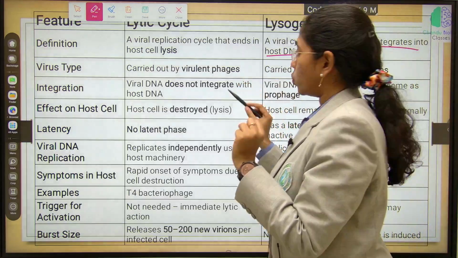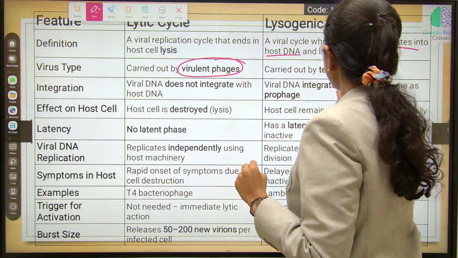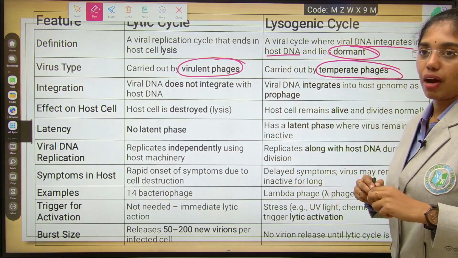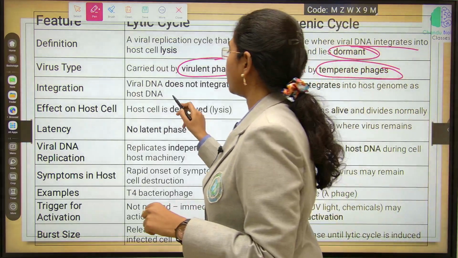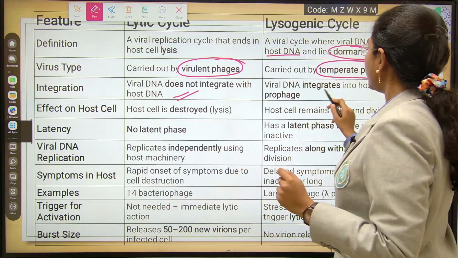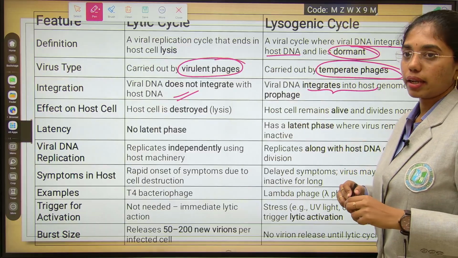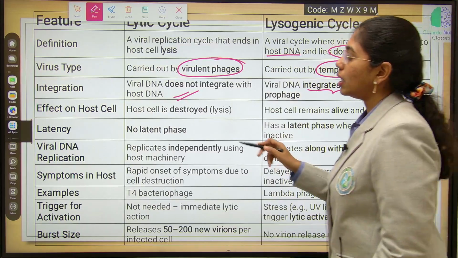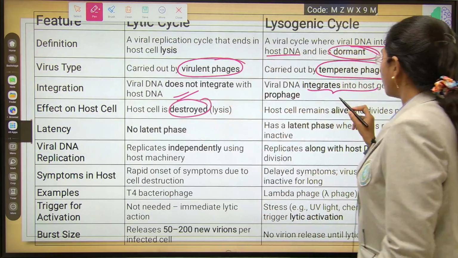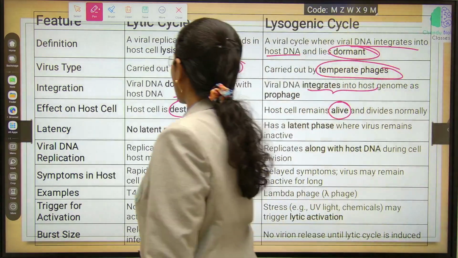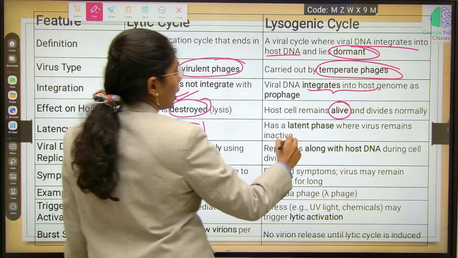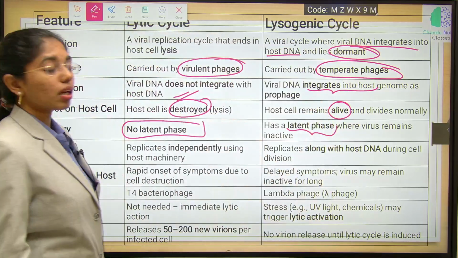Virus type is virulent here, whereas these are known as temperate phages. Integration: in the lytic cycle viral DNA does not integrate with host DNA, but here they will integrate with host DNA. Effect on host cell: here the host cell is destroyed, whereas here the host cell is alive. Latency: there is no latent phase here, but here the latent phase remains inactive.